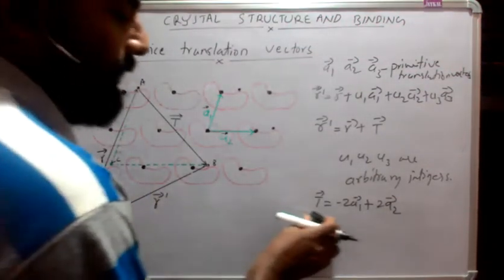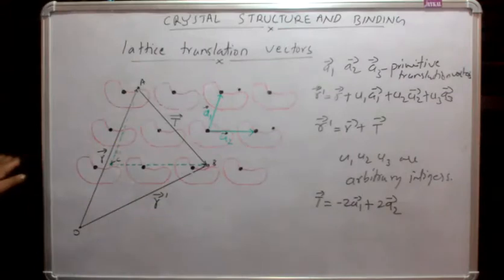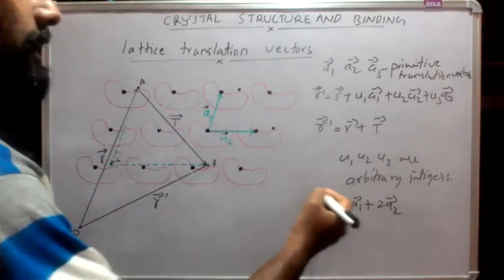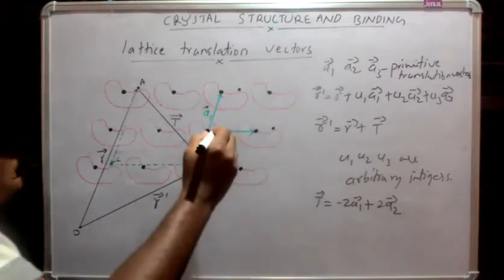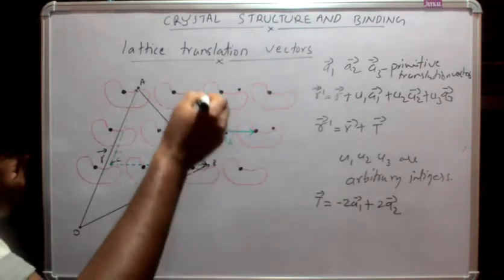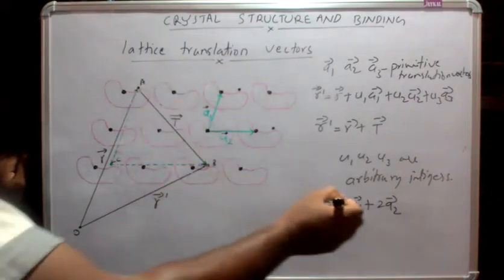So I can define any point in this crystal, any 2 points in this crystal having the similar surroundings, by using this translation vector, which comprises this primitive translation vector a1 and a2. So I can define the primitive translation vector in such a way.